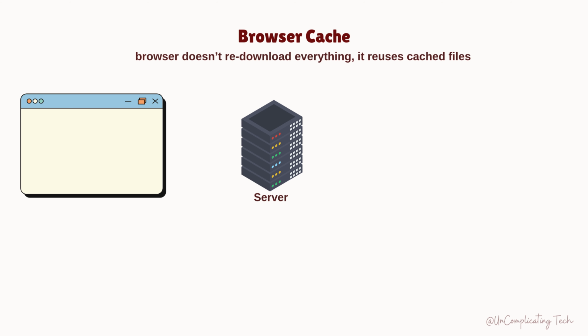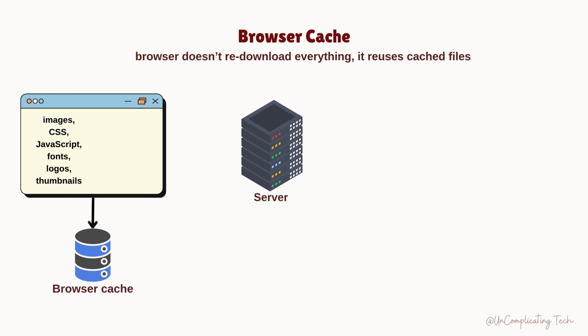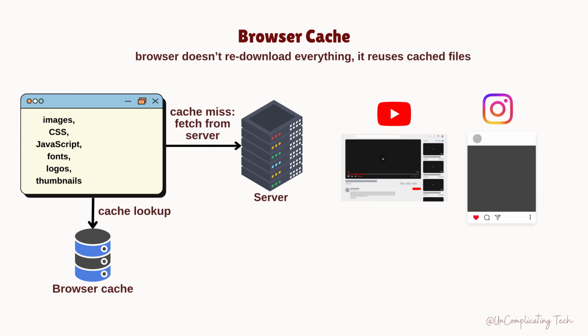Then we have browser cache. Your browser stores images, CSS, JavaScript, fonts, logos, thumbnails of websites in browser cache. That's why YouTube or Instagram loads faster the second time. The browser doesn't reload everything, it reuses cached files.